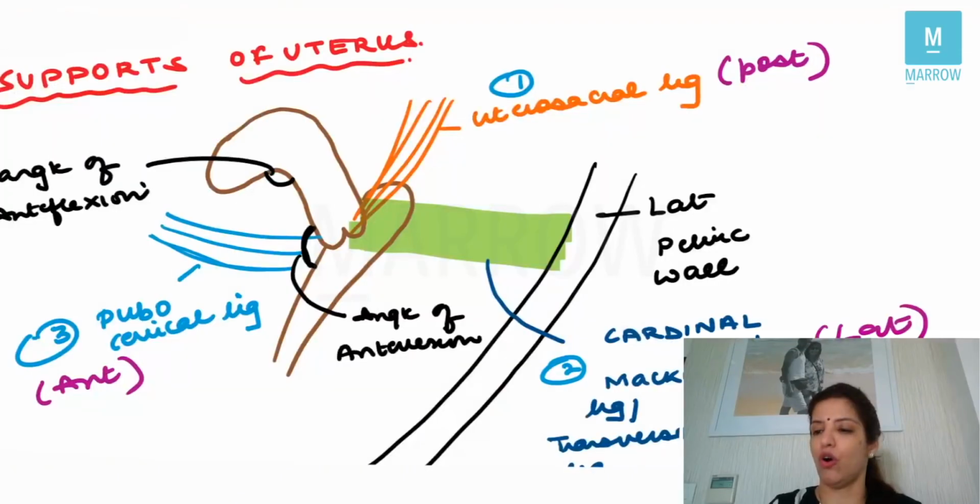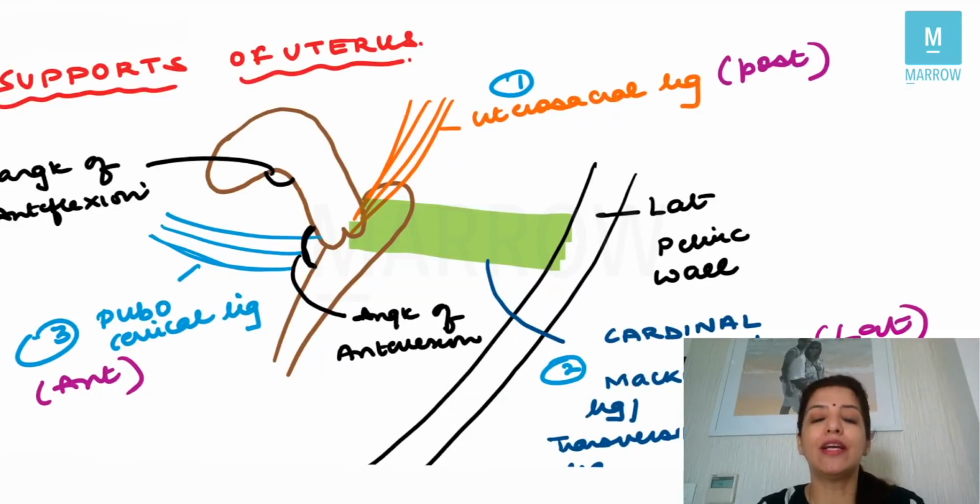So the first step in prolapse is always retroversion of the uterus. So if you have to classify the supports, the first support is the angles, and these angles are the angle of anteversion and the angle of anteflexion, right?